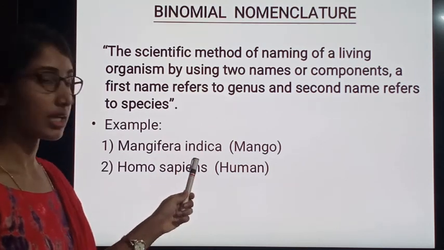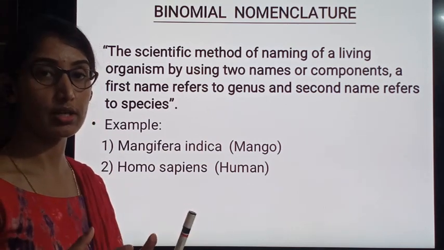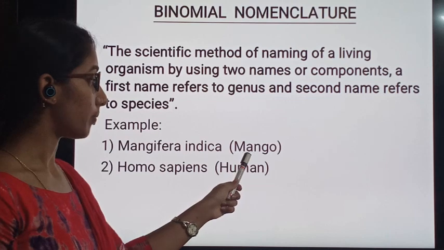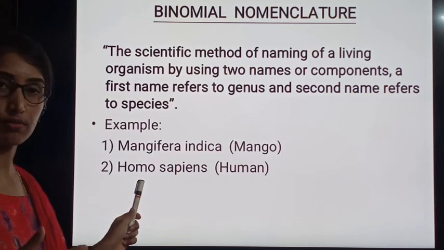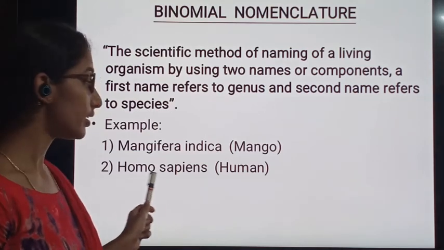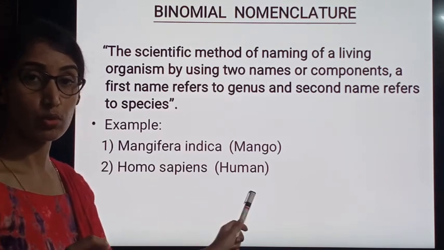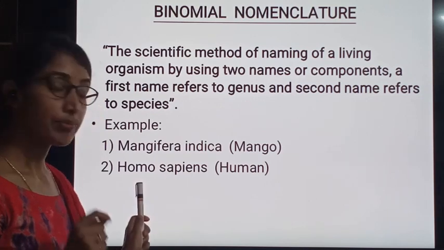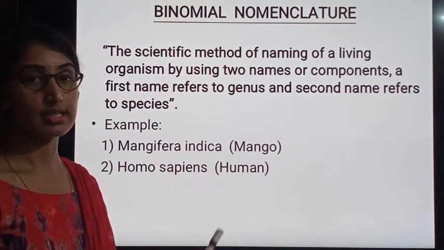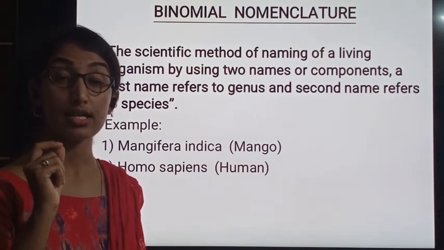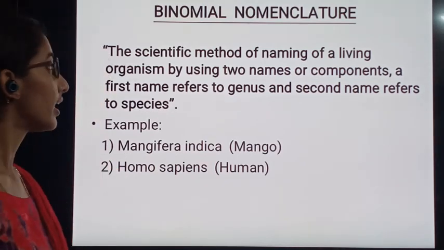Mangifera indica is used throughout the world, and this is a very common scientific name that can be easily recognized for mango. The second simple example which we all know is Homo sapiens, which is used for humans. Homo stands for the generic name and sapiens is the specific epithet or the species name. This is about binomial nomenclature.